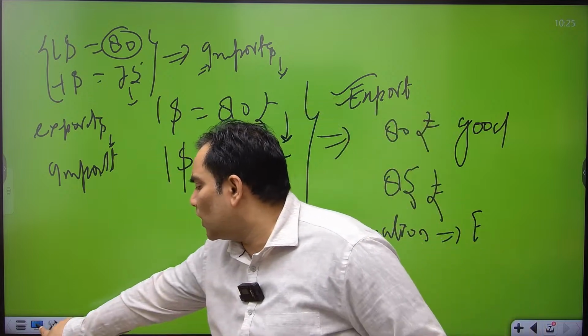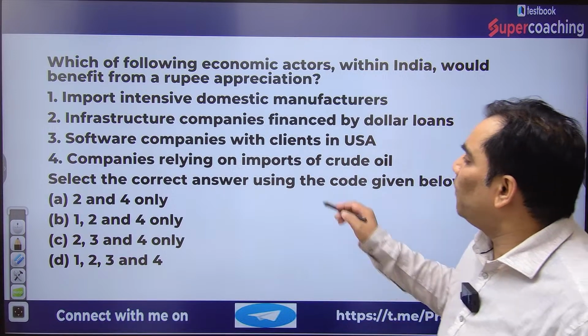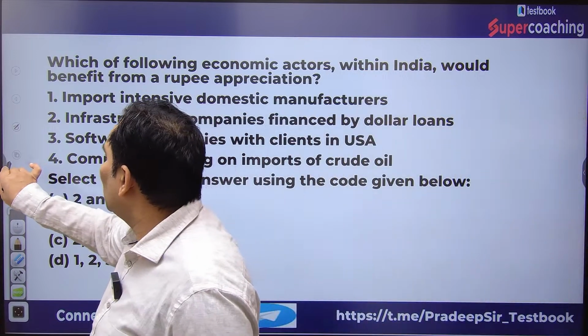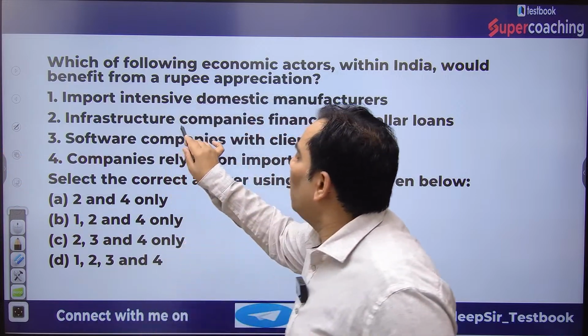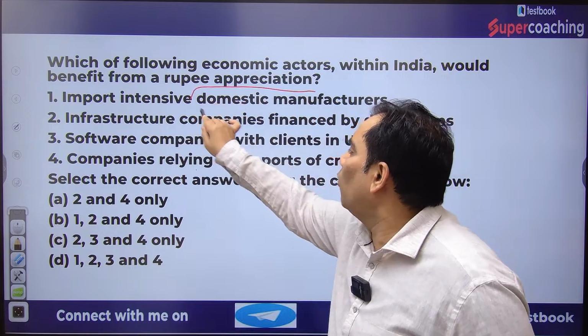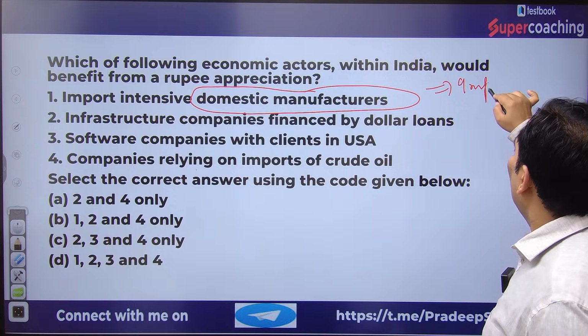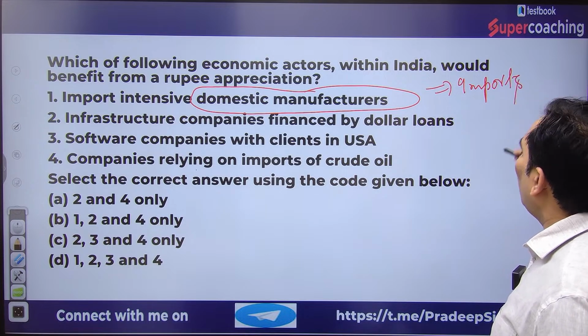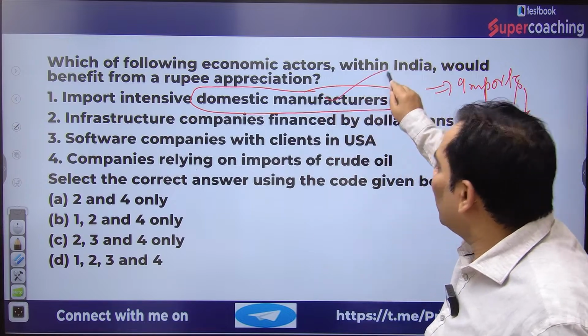Now come to the question. It is talking about appreciation. When there is appreciation, import-intensive domestic manufacturers: imports are going to be costlier, so it will reduce the imports.